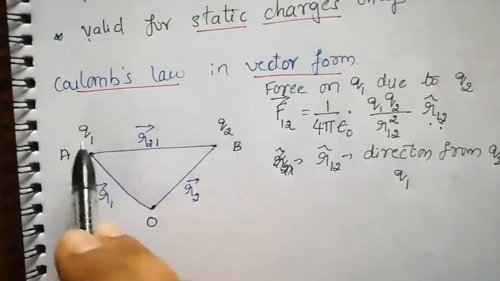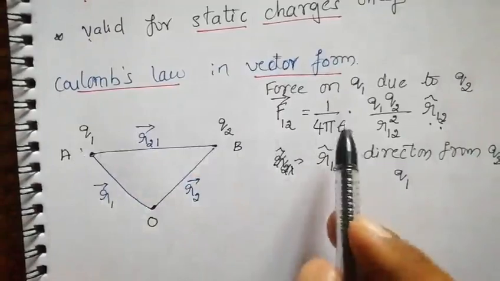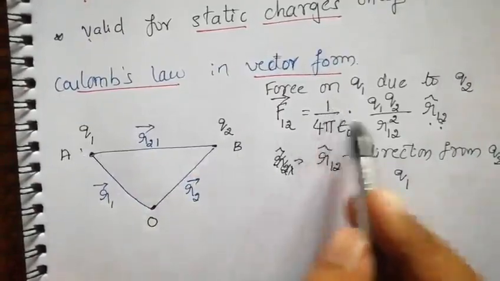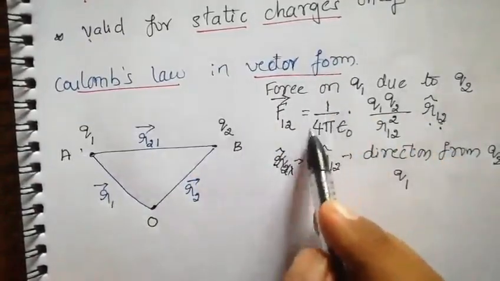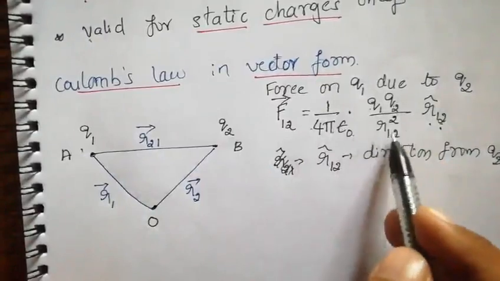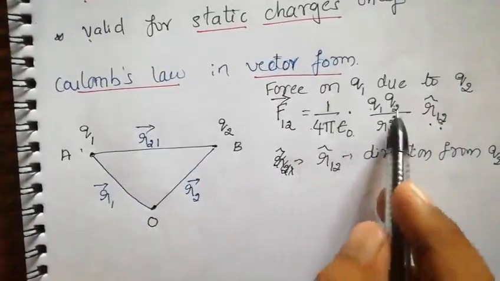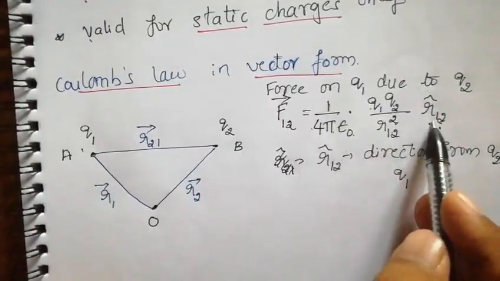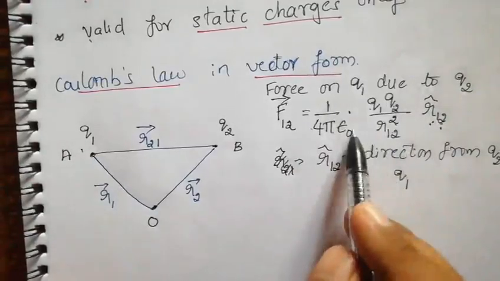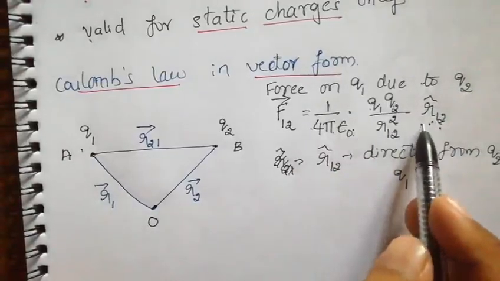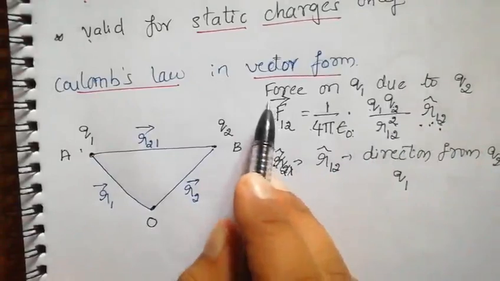In this equation, 1 by 4 pi epsilon naught q1 q2 by r12 square represents the magnitude, multiplied by the direction vector. Magnitude multiplied by direction gives us a vector quantity, so I wrote F vector.